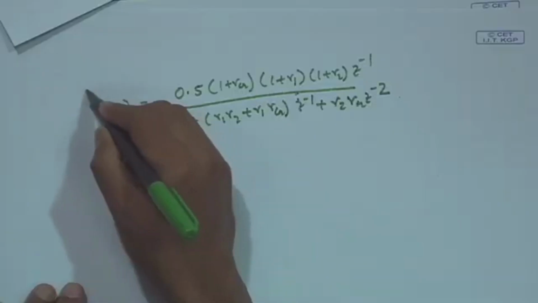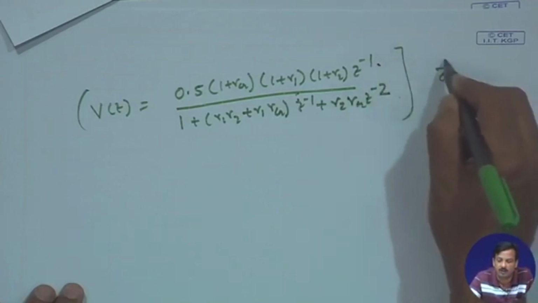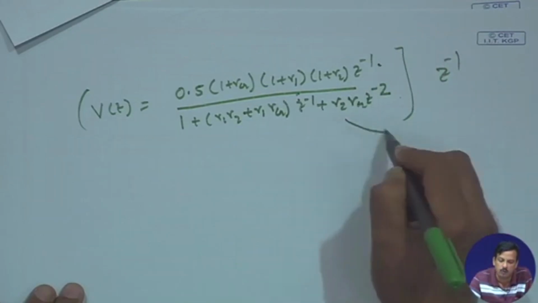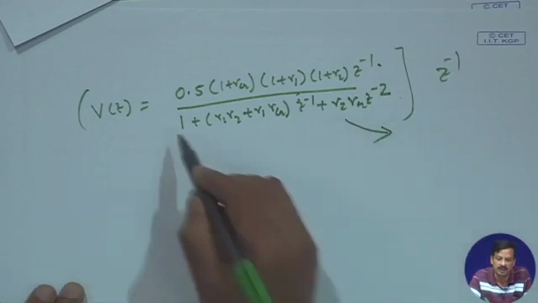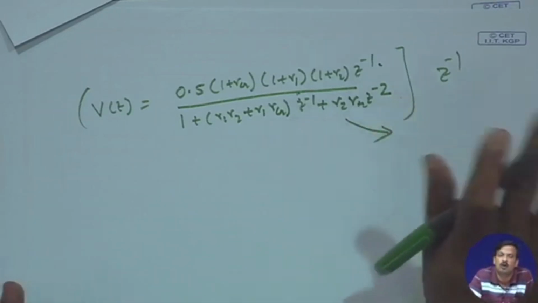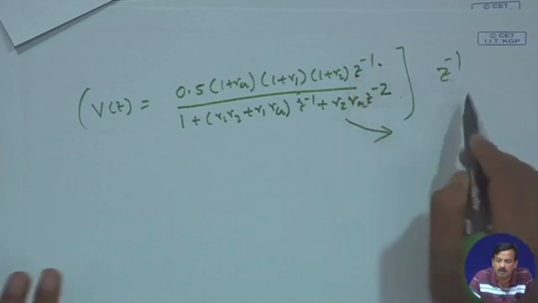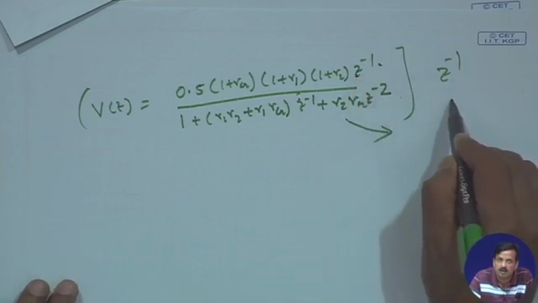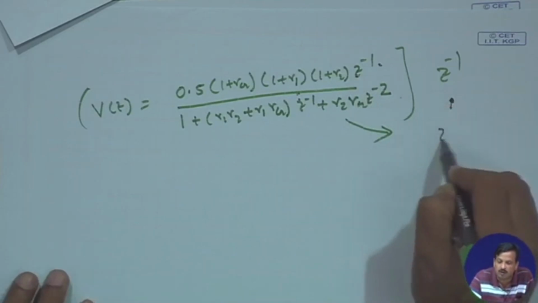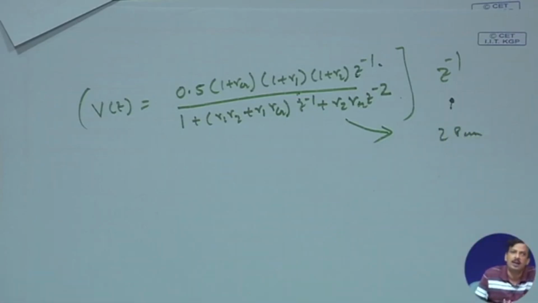If you see this transfer function, I have a 0 at origin z to the power minus 1, but I have 2 poles. This is a second order equation. So for the 2 tube model, I have a single 0 at origin and 2 poles.